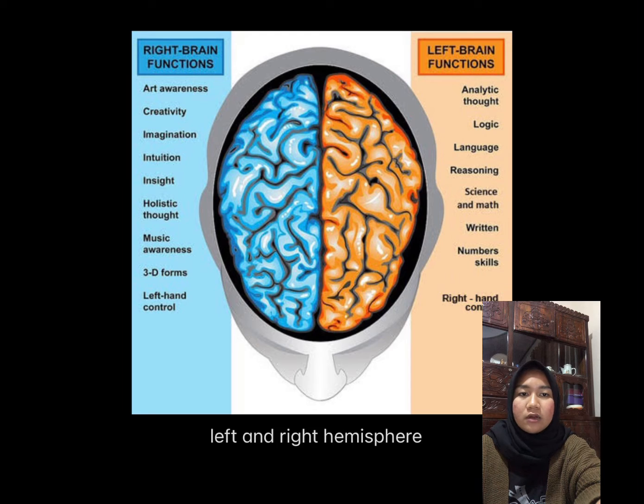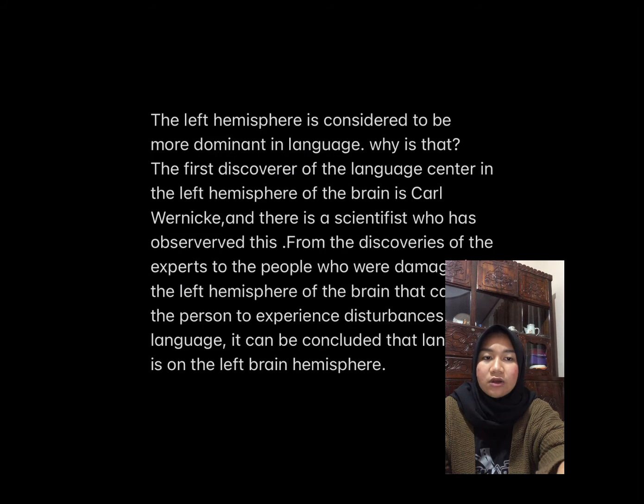And the cerebral cortex consists of two parts, namely the left hemisphere and the right hemisphere. The right hemisphere controls the processing of spatial and visual information, while the left hemisphere functions to control language activities and other cognitive processes. And the left hemisphere is considered to be more dominant in language.